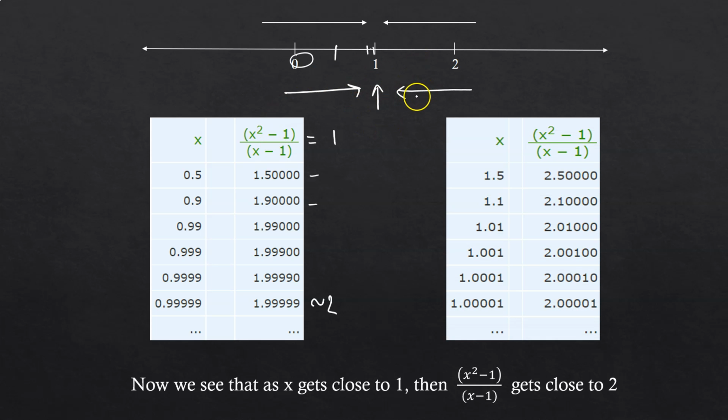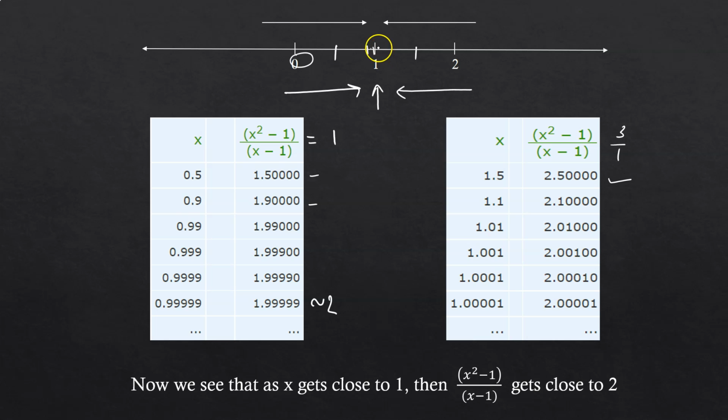Now let us find the behavior of the function if we approach 1 from the right-hand side. If x equals 2, the value of the function becomes (4 − 1)/1, that is 3. If we go closer to 1 from the right-hand side, suppose at 1.5, we get the value of the function as 2.5.